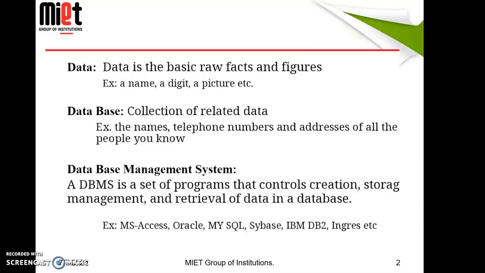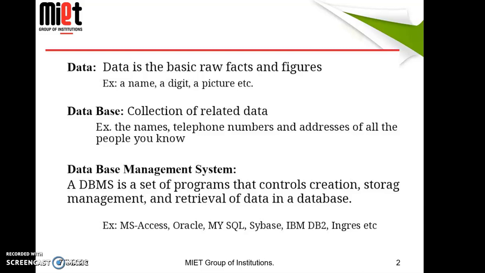For example, names, telephone numbers, and addresses of all the people you know. These are attributes that are related to each other. Next is the database management system. So a database management system is a set of programs, or a software, that controls creation, storage, management, and retrieval of data in the database.